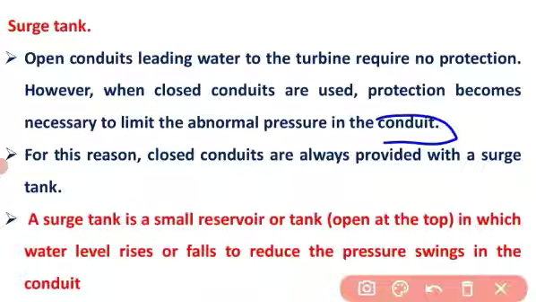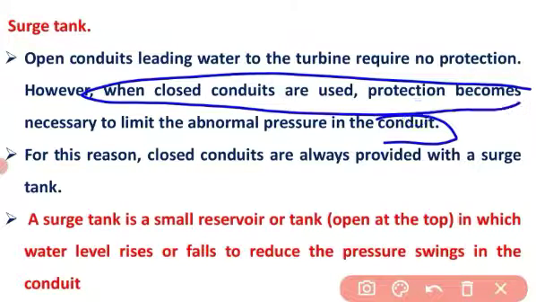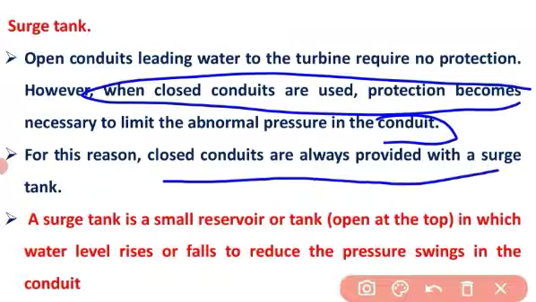When closed conduits are used, protection becomes necessary to limit the abnormal pressure in the conduit. For this reason, closed conduits are always provided with a surge tank.